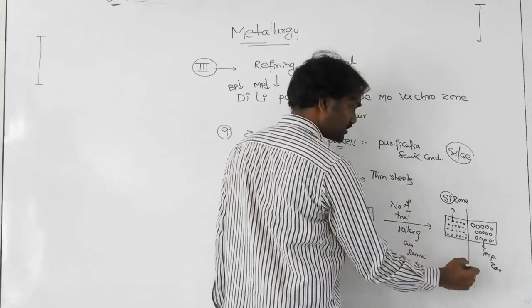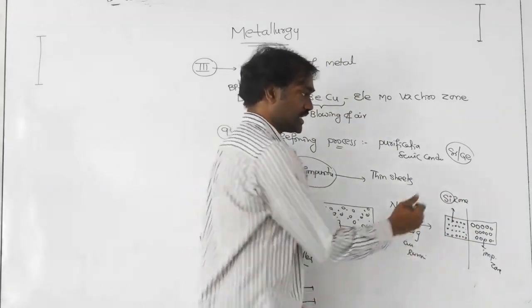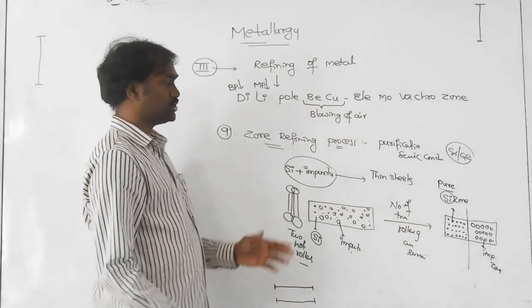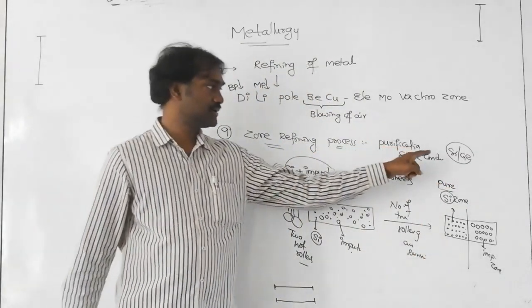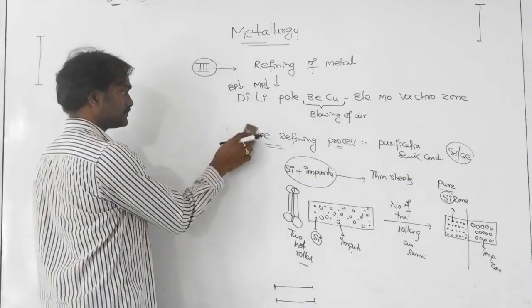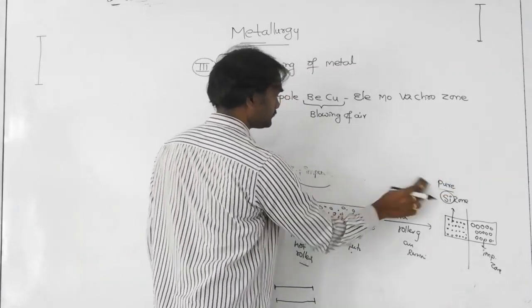Next you cut these two, and perfectly pure silicon is available. So this is zone refining. Who are purified? Semiconductors, silicon and germanium. Next, the last one, chromatography.